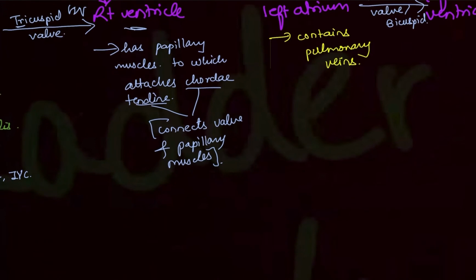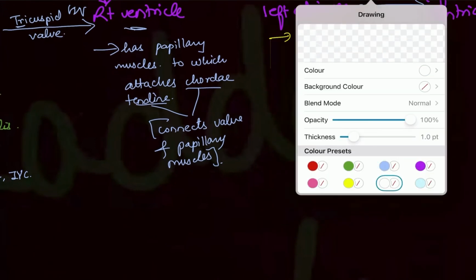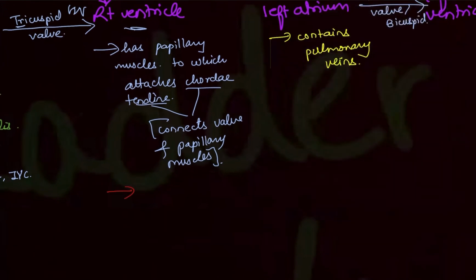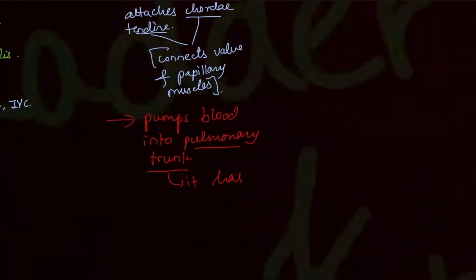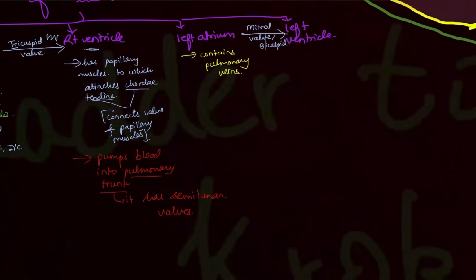Now, first, for the right ventricle, write down this point: pumps blood into the pulmonary trunk. The pulmonary trunk has semilunar valves. Similarly, the aorta also has semilunar valves. They are semilunar in shape, so they were given the name semilunar valves.